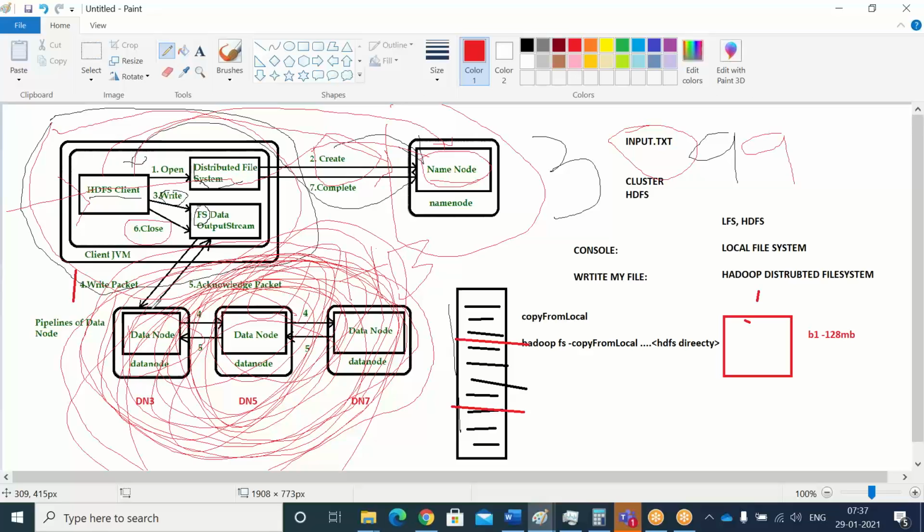Not sequential, but just to give you some kind of understanding, I said first line, second line, third line, like that. It's not like that in real time. What will happen is, let's say I have 100 packets, those 100 packets within the data node will be processed parallelly. Everything will be poured.